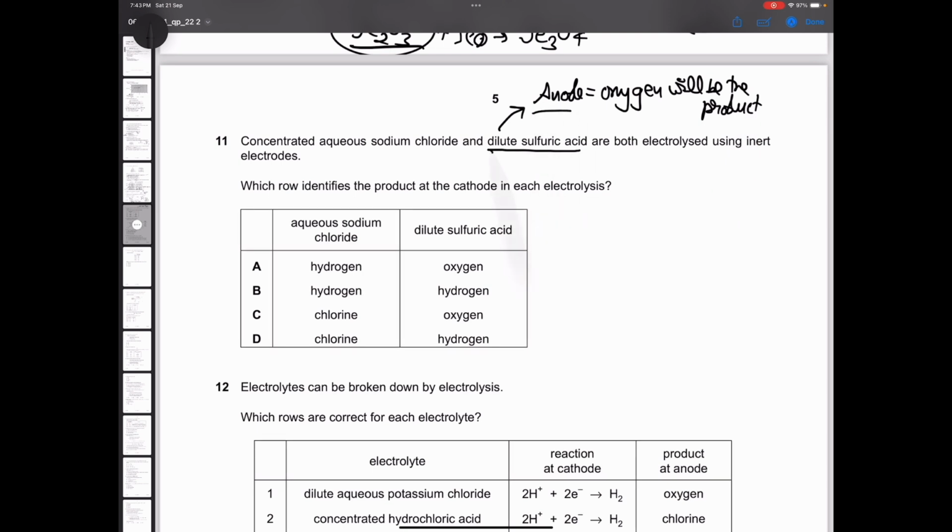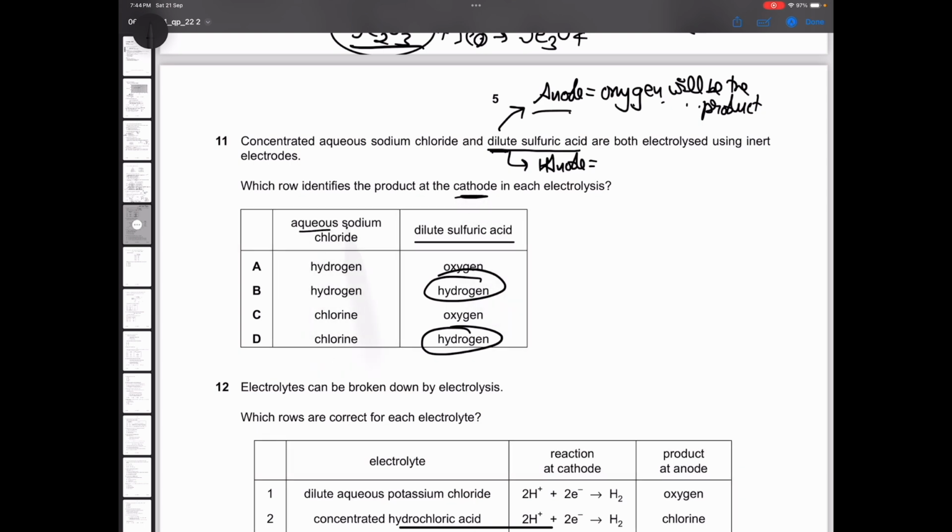So for dilute sulfuric acid, there is only one cation, that is H+ only. So ultimately, the product at cathode will be hydrogen only. Oxygen is not possible at cathode. In this question, they're asking for cathode.